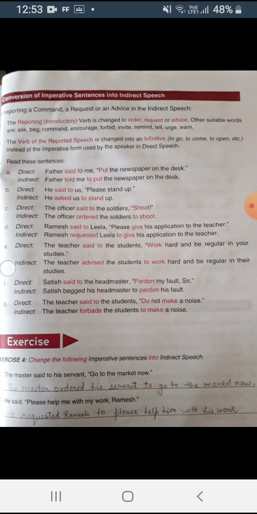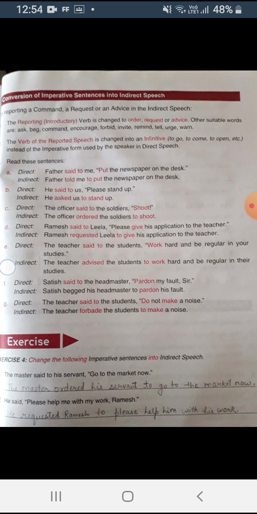If you see the second example, he said to us, please stand up. Now here an order has been given to you that you need to stand up. Now it's not an order, it's a request, sorry. Please stand up. So here you will write, he requested us to stand up, or you may write, he asked us to stand up. Clear everyone?